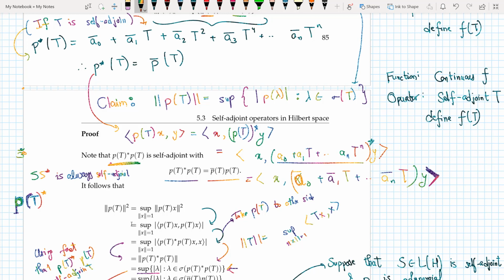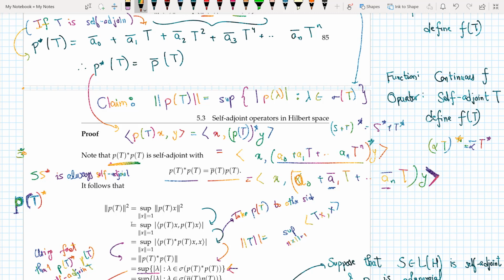I have seen from an identity above that (S plus T) star is equal to S star plus T star, so I can distribute the stars inside, but since T star equals T, it remains T. On the other hand, I have also seen the identity that (alpha T) star equals alpha bar T star, but T star equals T, so it just becomes alpha bar. So everything becomes complex conjugate, and hence P complex conjugate of T equals P star of T.